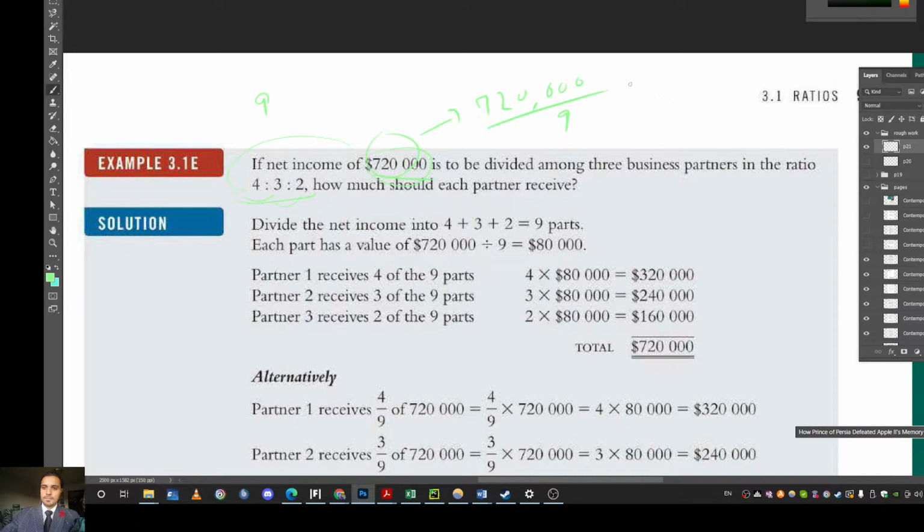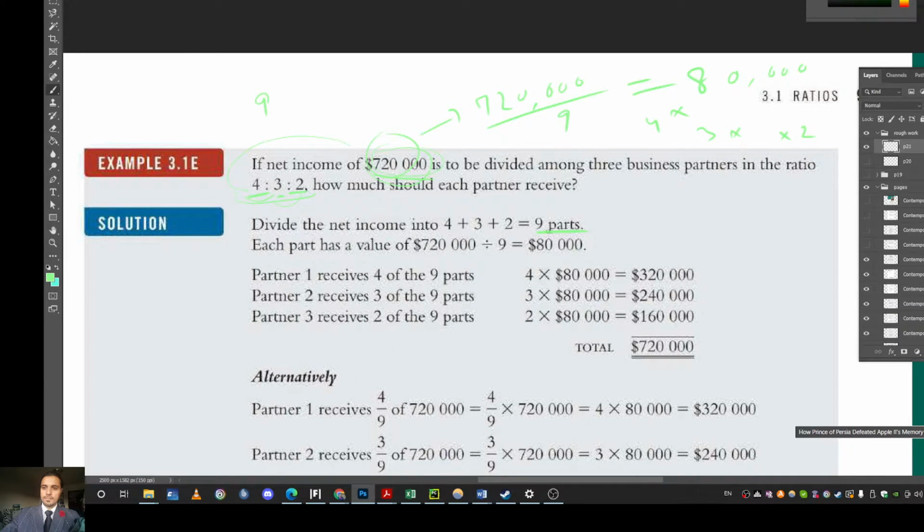And boom, we get 80,000. And then you just multiply 80,000 by 4, and you figure out the first part. Then you multiply it by 3, figure out the second part, you multiply it by 2, you figure out the last part. So that's what he does. Divide the net income into 4 plus 3 plus 2, 9 parts. So he divided the total income into 9 parts, right? It has to be divided among 3 business partners in this ratio, right?